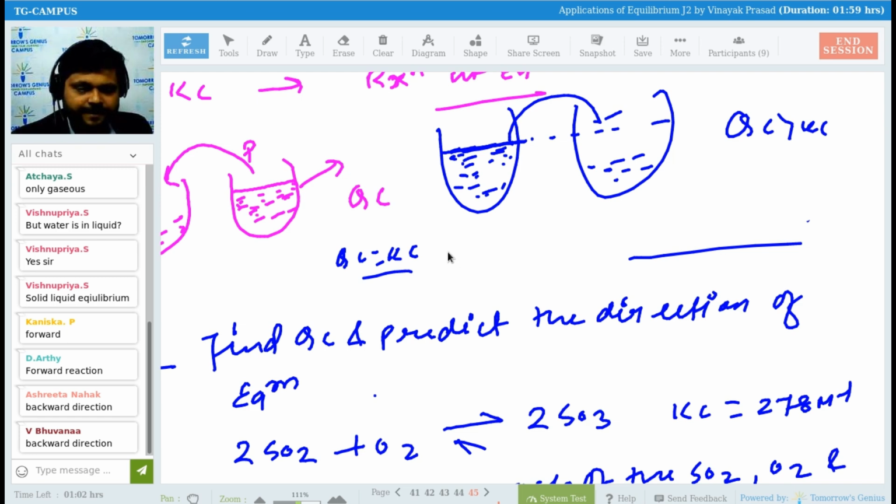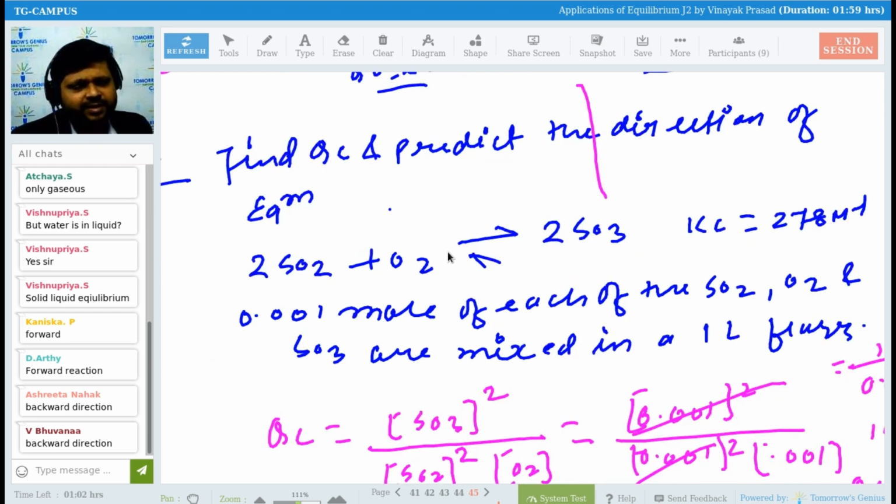So do they always provide the Kc value, sir? No, no, no. Every time it will not be possible to provide you the Kc value. Sometimes the Qc value will be given to you, sometimes the Kc value will be given to you. So it depends upon the question.